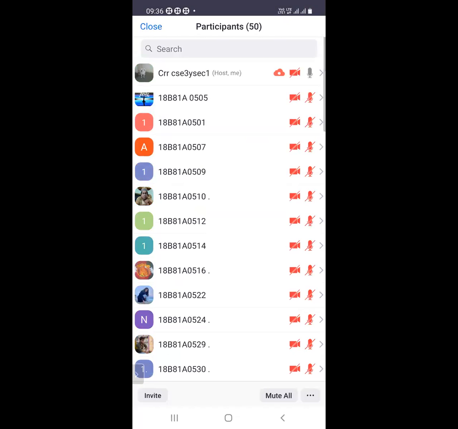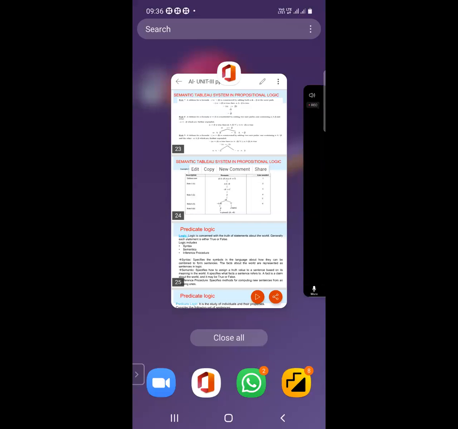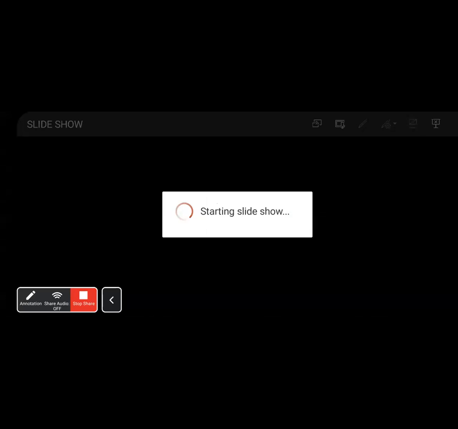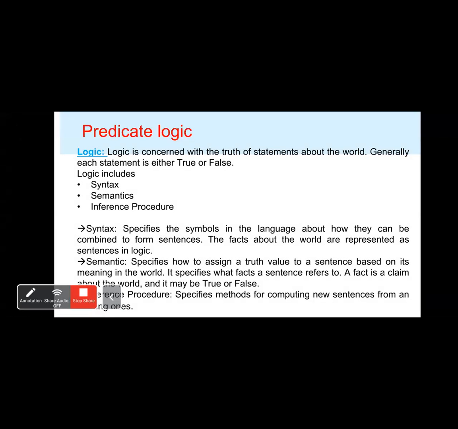For example, consider the following sentence. Every respectable villager worships a deity.